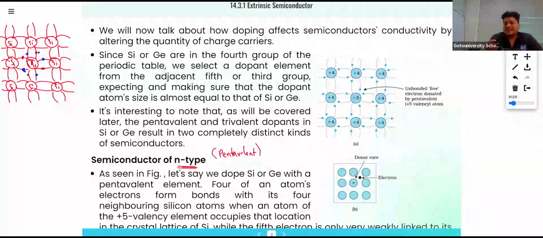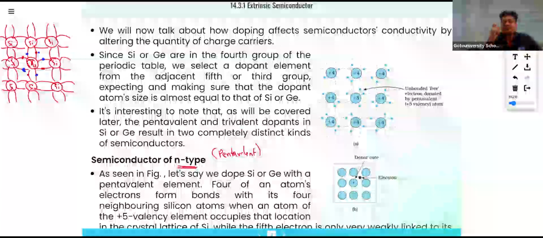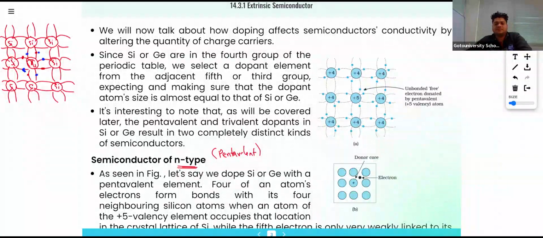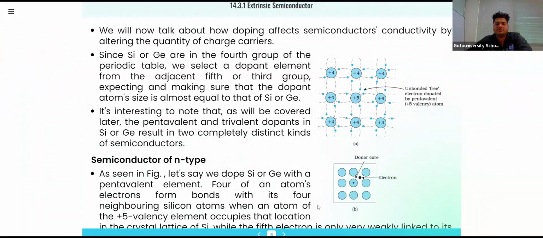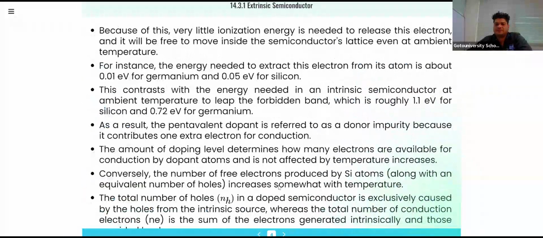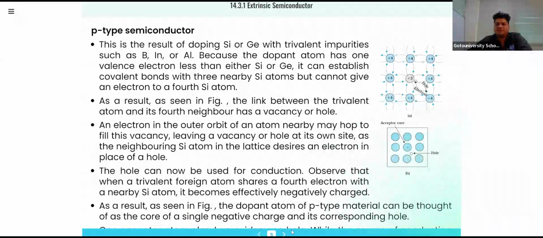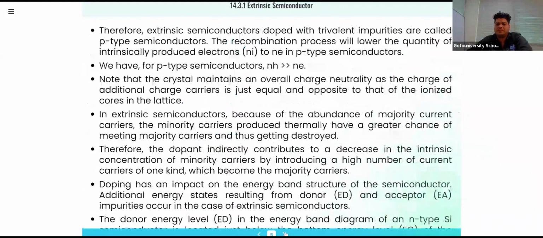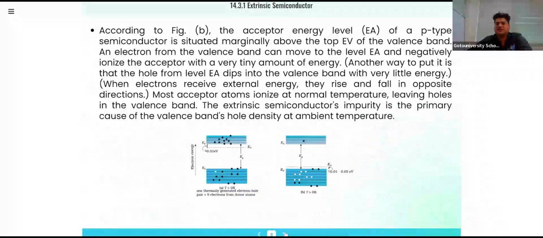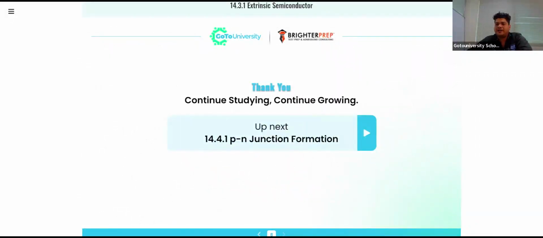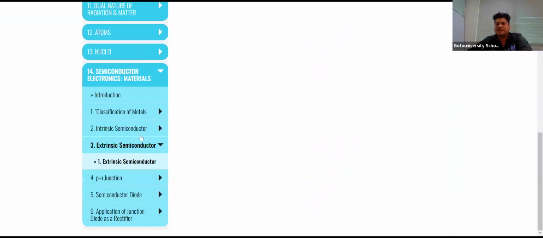So this is how doping, that is trivalent impurity and pentavalent impurity, works. These are the theories of n-type and p-type semiconductor. Now we'll solve some questions.